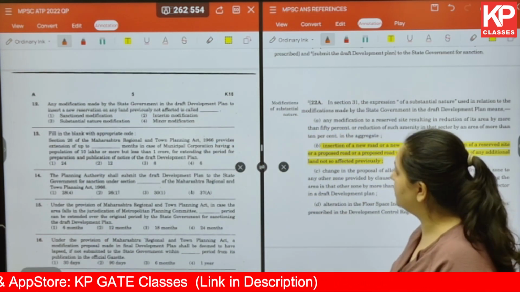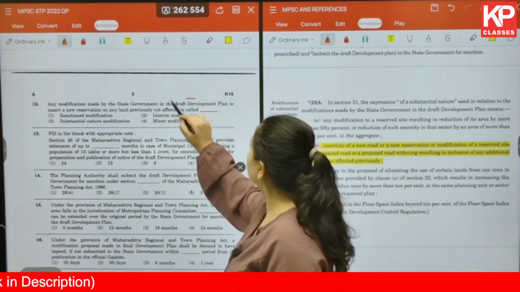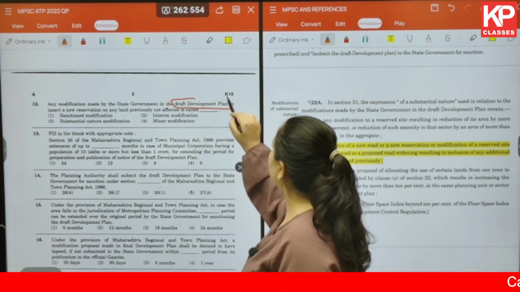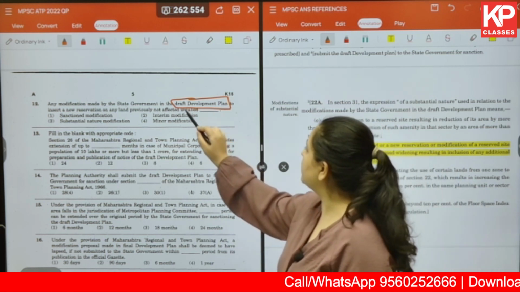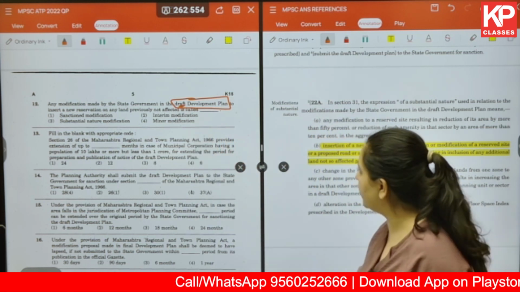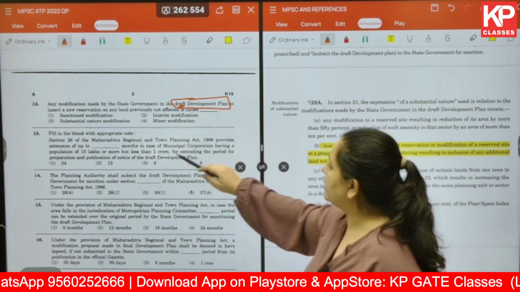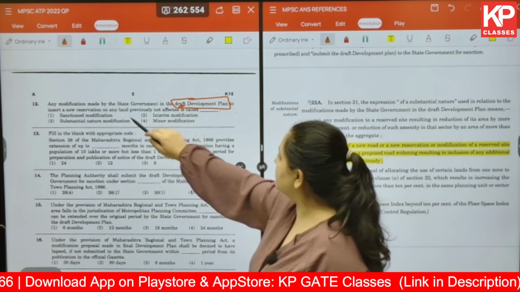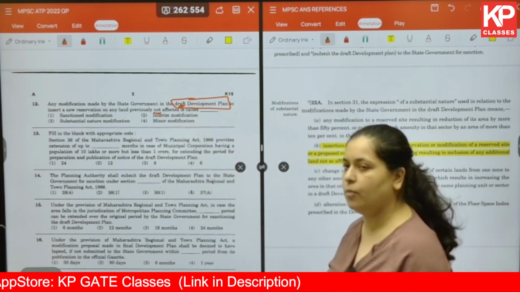Any modification made by the state government in the draft development plan. Now we have moved from the regional plan to the development plan and the draft development plan is in question. Any modification made by the state government in the draft development plan to insert a new reservation on any land previously not affected is called what?